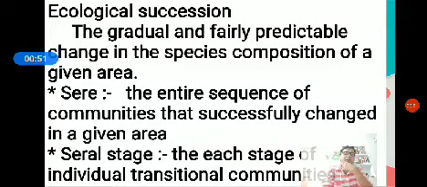Apart from this, we studied a very important topic in the ecosystem chapter called functional components of an ecosystem. There are four functional components. One is productivity. In productivity we studied primary productivity and secondary productivity.